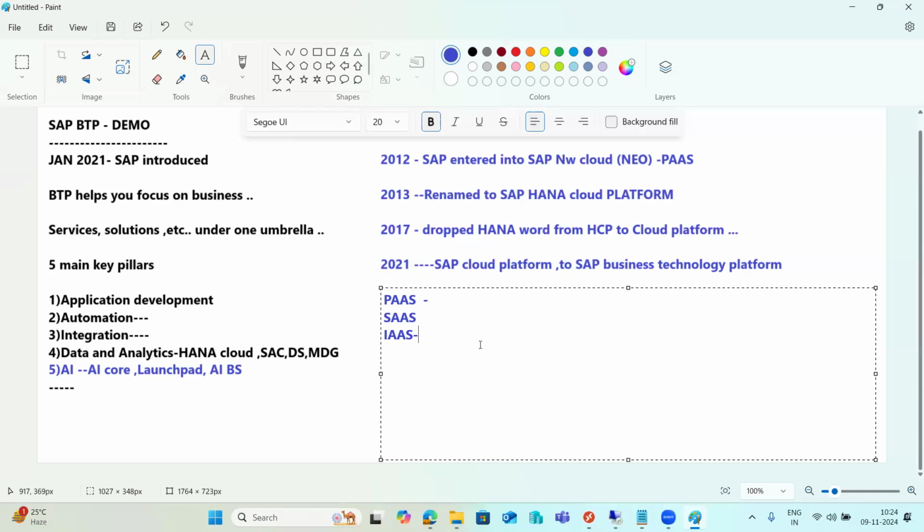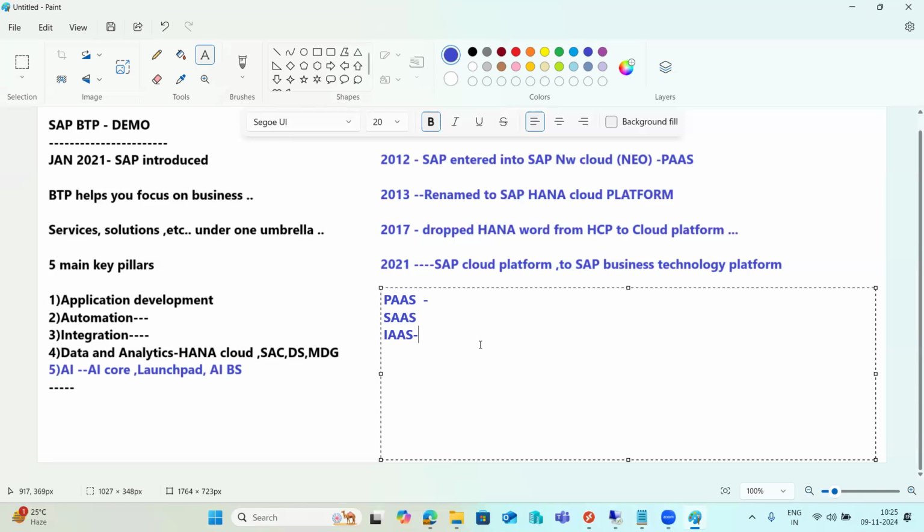So what is the platform as a service concept here? Platform means they are providing a ready-made platform to the customers for application development, infrastructure, everything.